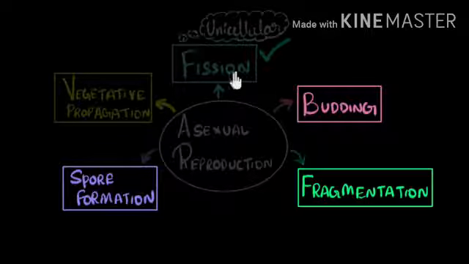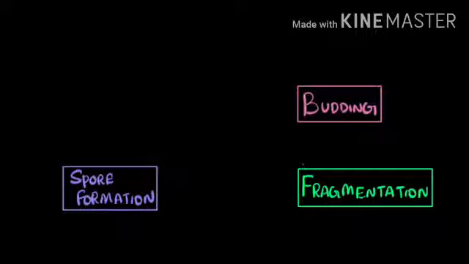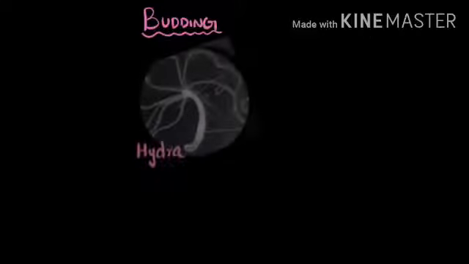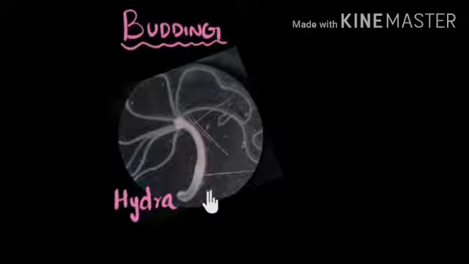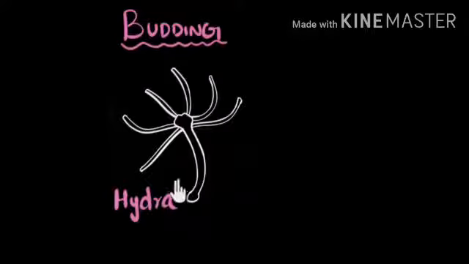Children, fission is the method for unicellular organisms, in which the whole body divides into two. But today we are studying about budding. Children, what is budding? Budding is the asexual mode of reproduction and it is seen mainly in multicellular organisms. Let us take the example of hydra.